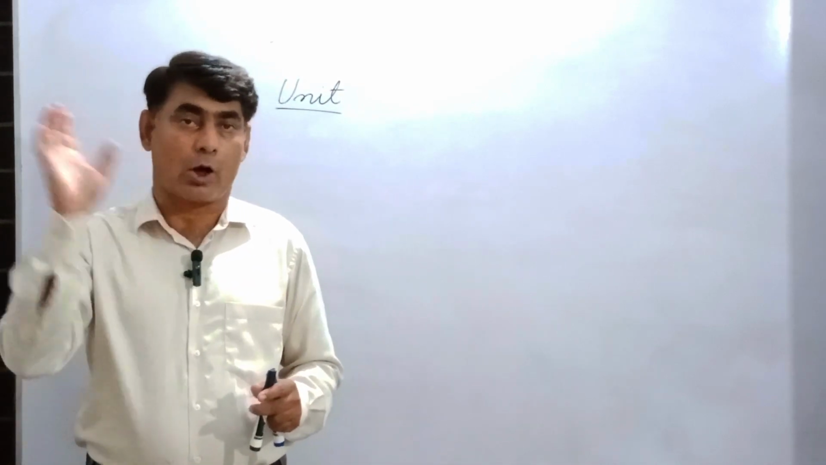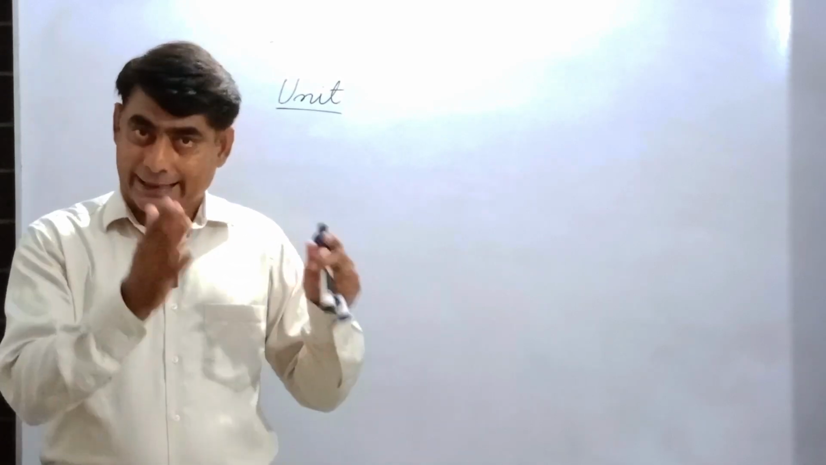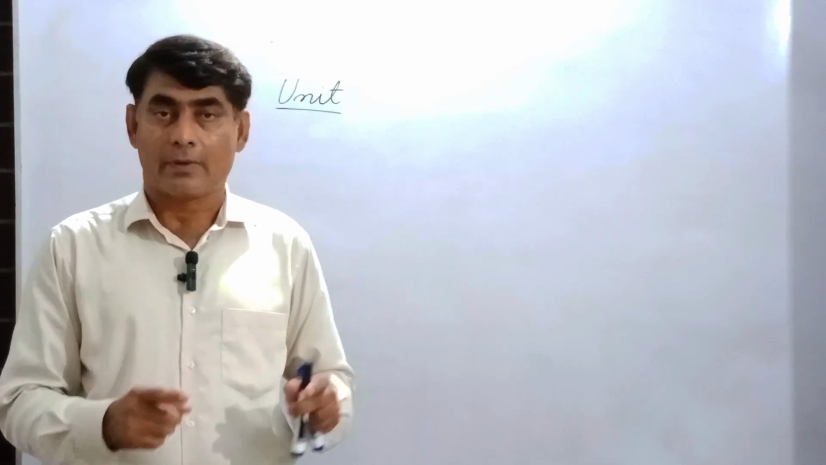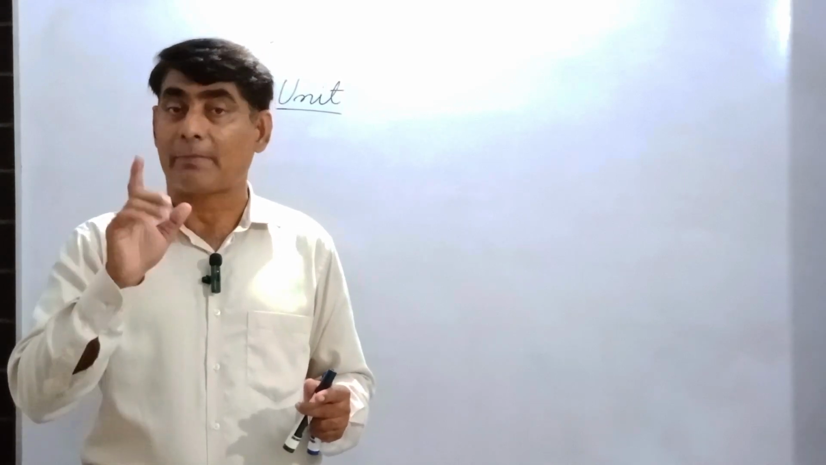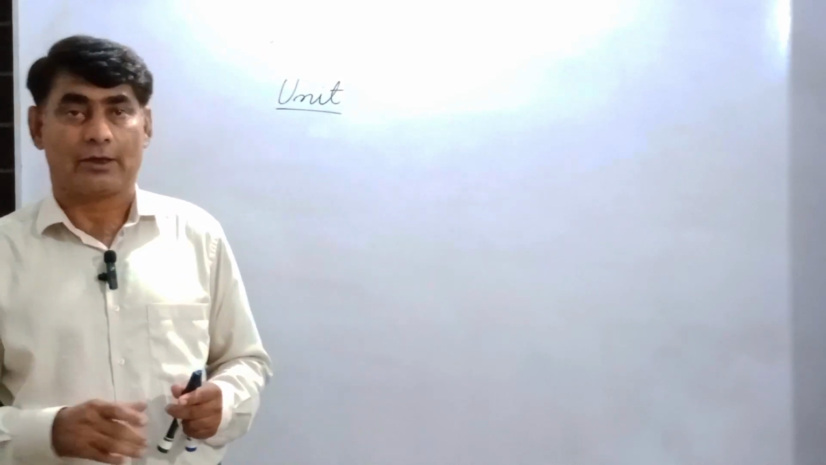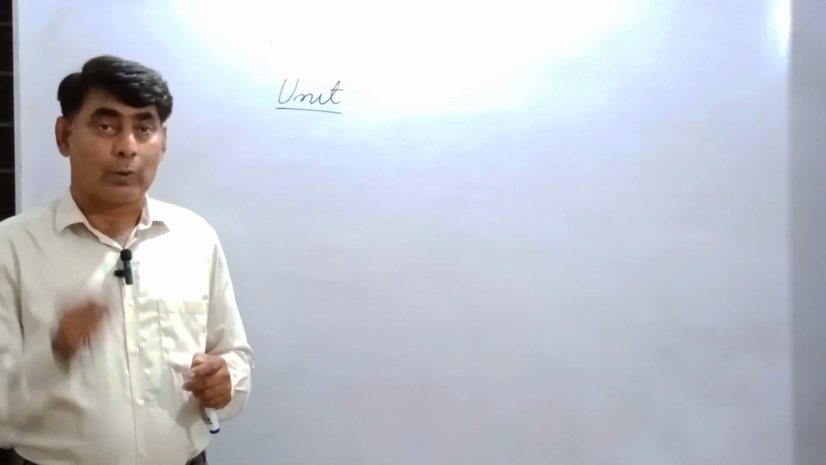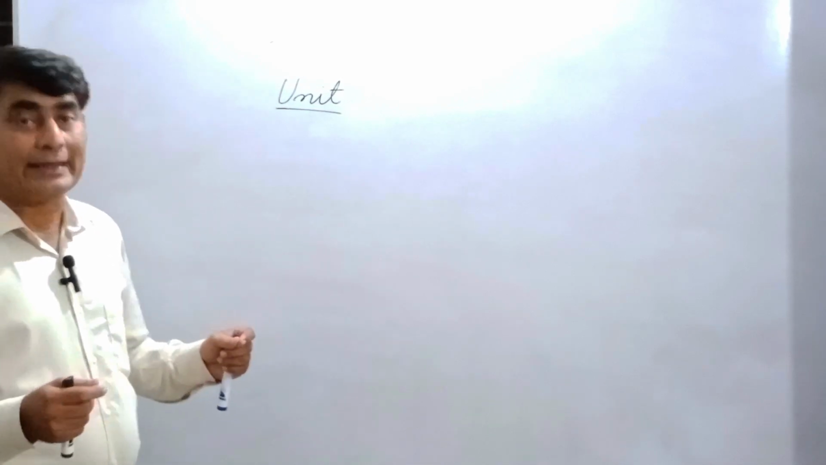But one thing is common for all types of physical quantities, either scalars, which do not require direction, or vectors, which require direction for complete description. So for both groups, all physical quantities require magnitude along with proper unit. So we are going to start our topic with the word unit. So what is the unit?